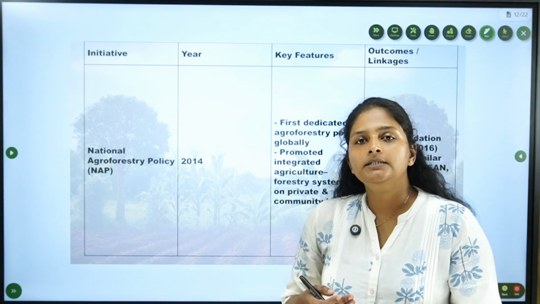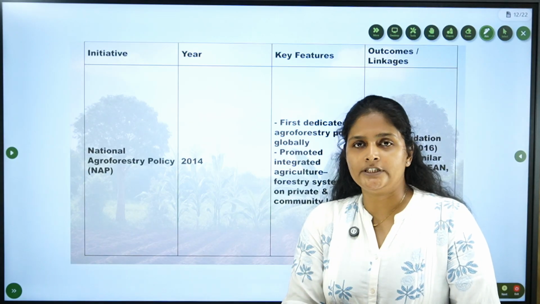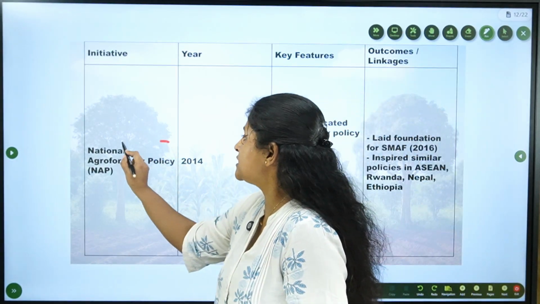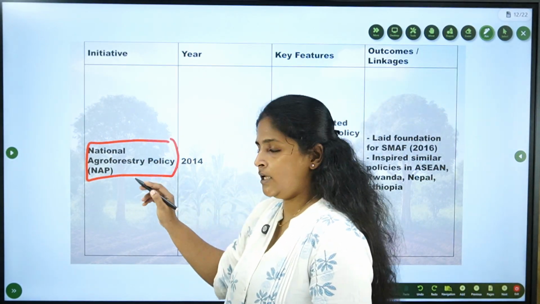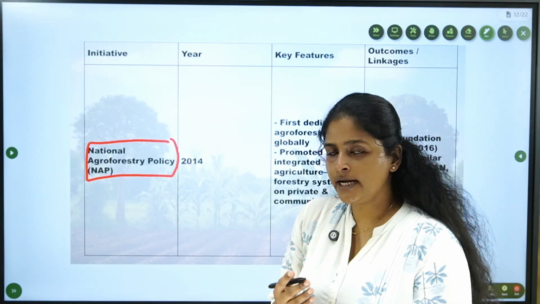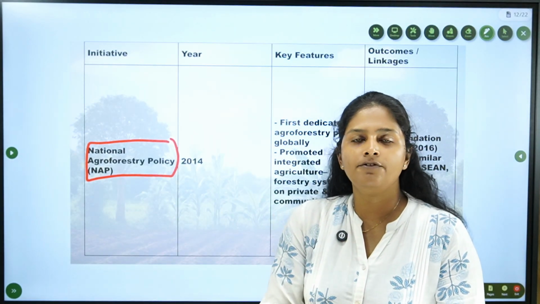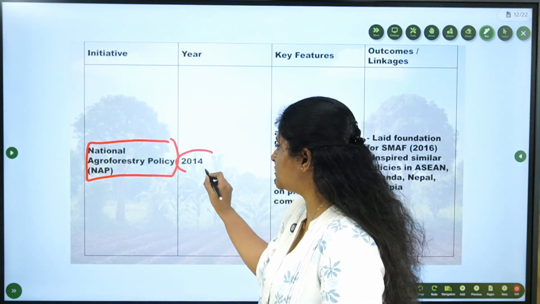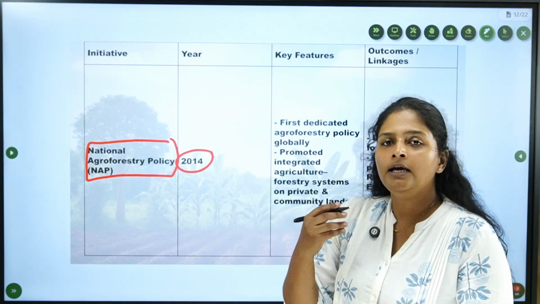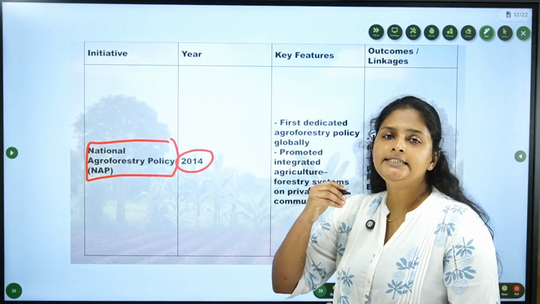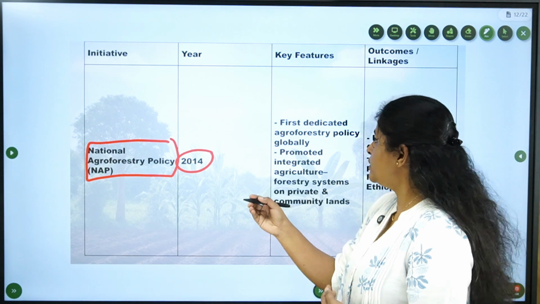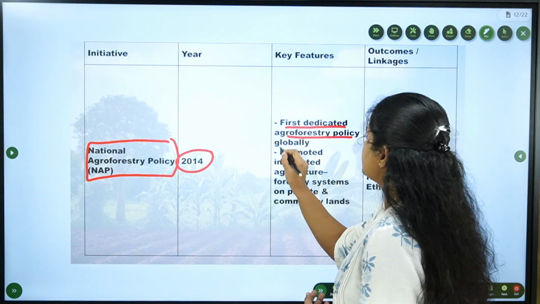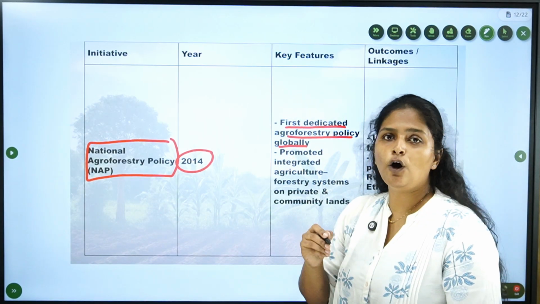About the schemes related to agroforestry, the first and foremost scheme is the National Agroforestry Policy. Obviously, as the name suggests, it is a policy to improve agroforestry, and this was proposed in 2014. The speciality of the scheme is that it was the first ever dedicated policy for agriculture along with forestry globally.